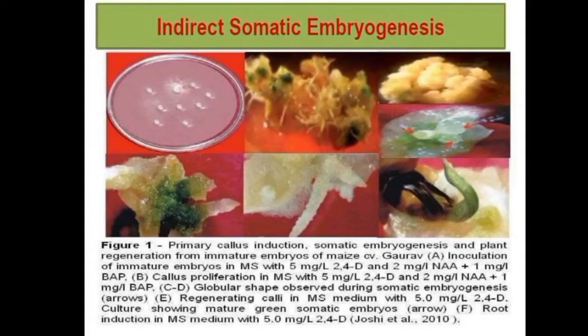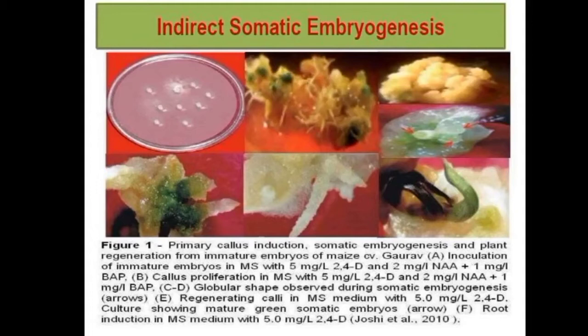Okay, so after 3 weeks, then there is a formation of shoot regeneration. After shoot regeneration, there is a process of shoot elongation, and then after 2 weeks of the shoot elongation, there is a formation of roots, and then after getting the roots, we have to keep it for 4 weeks, and in these 4 weeks we will get the plantlets, and these plantlets are finally transferred directly to the pots. Okay, so this is the process of indirect somatic embryogenesis.